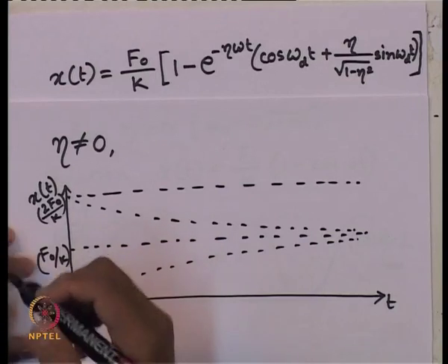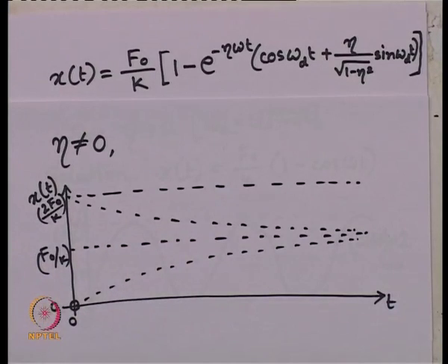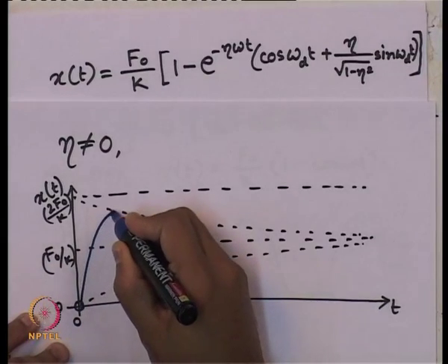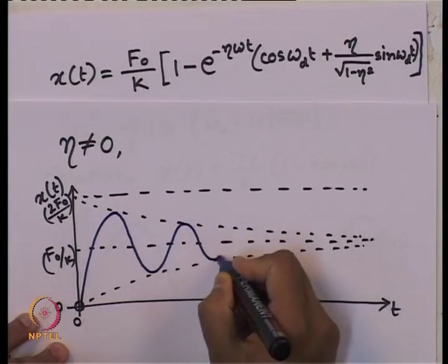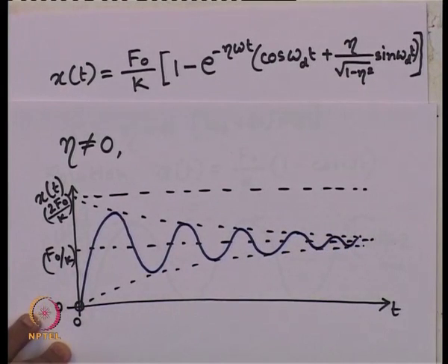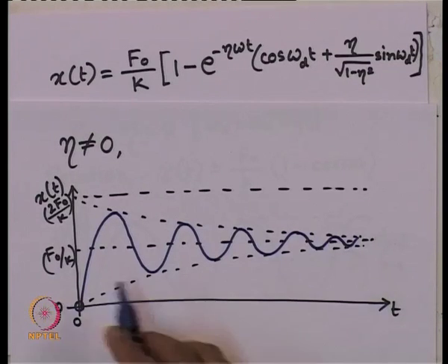So, the final response curve is like this. This is the final response of the system. With t tending to infinity, it approaches the static displacement.